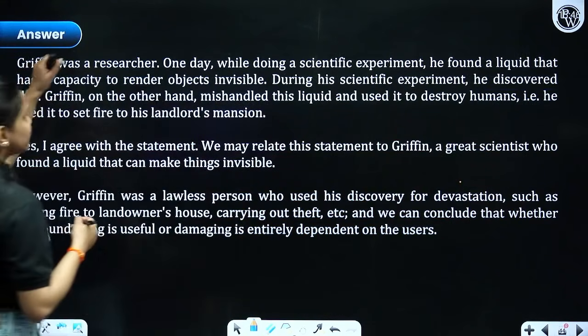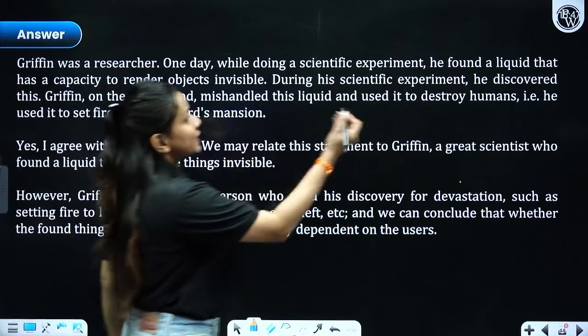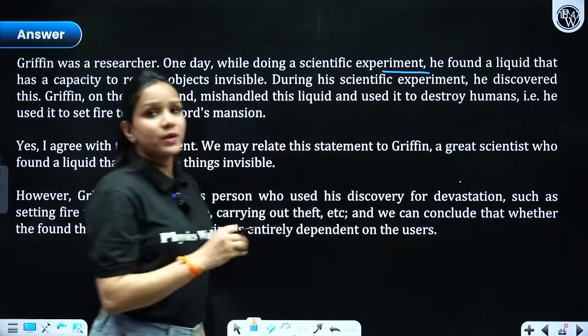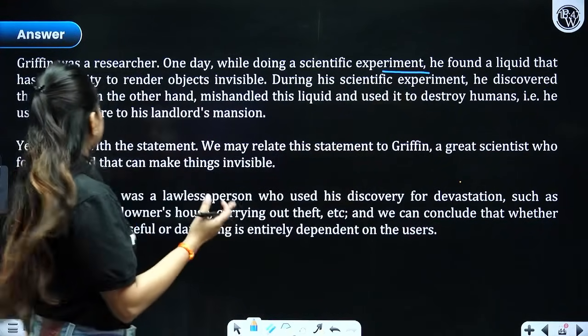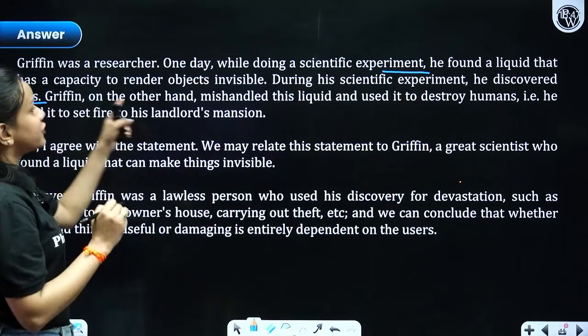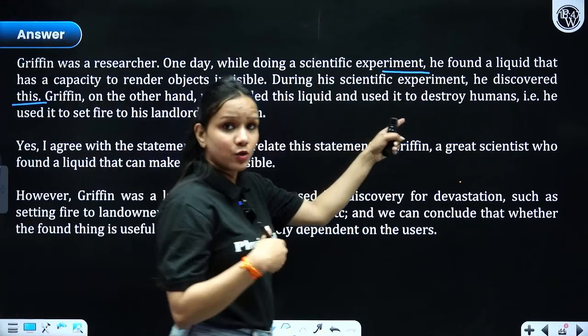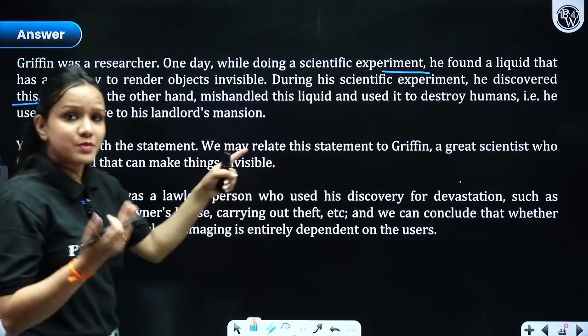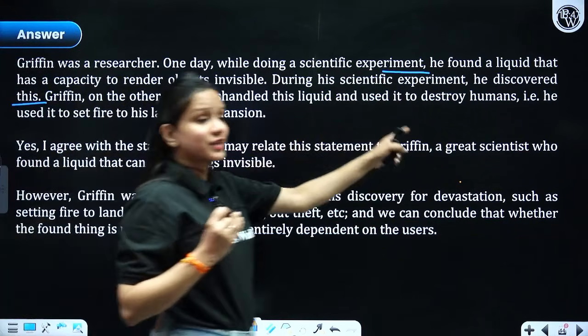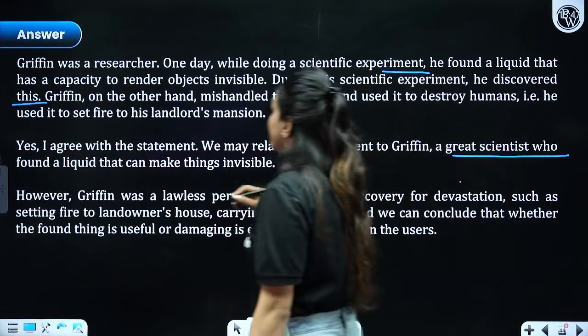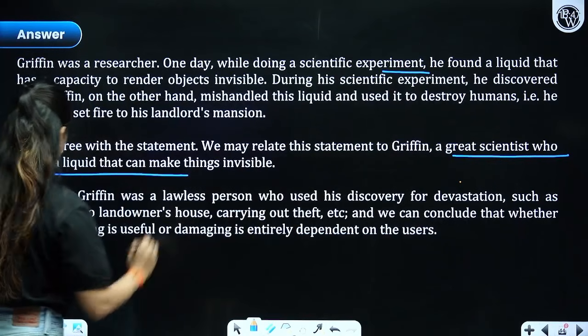Now, Griffin was a researcher. One day, while doing a scientific experiment, he found a liquid that could make people invisible, right? During his scientific experiment he discovered this, and Griffin on the other hand mishandled the liquid. He swallowed it just in order to become invisible because he was selfish, right? Yes, I agree with the statement. We may relate this statement to Griffin, a great scientist who misused his technology, right?